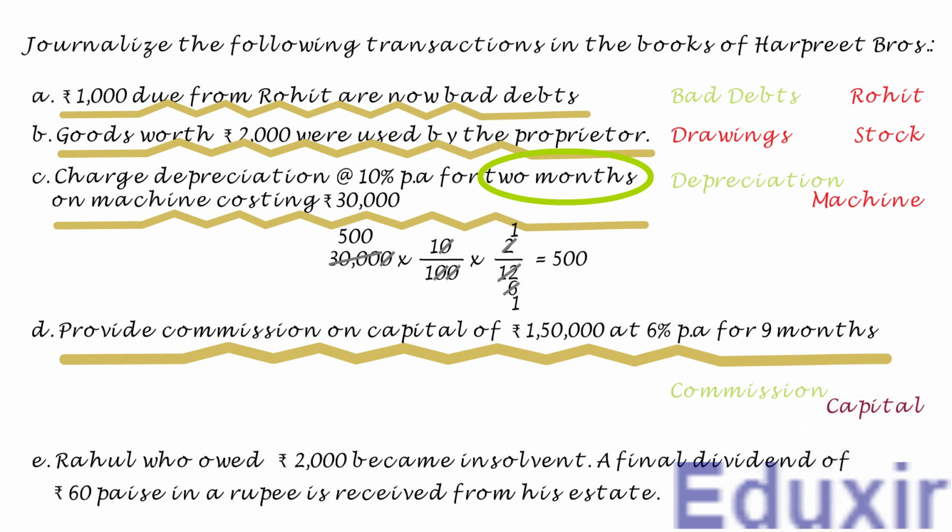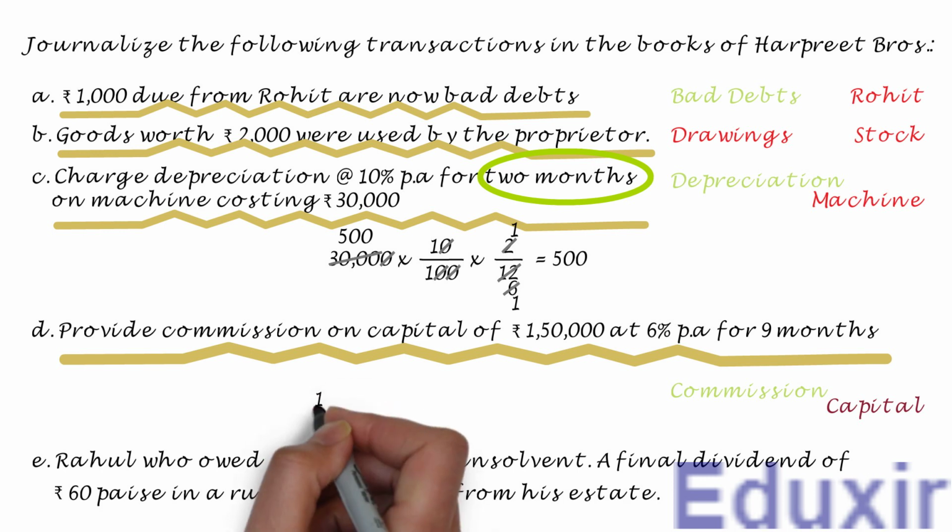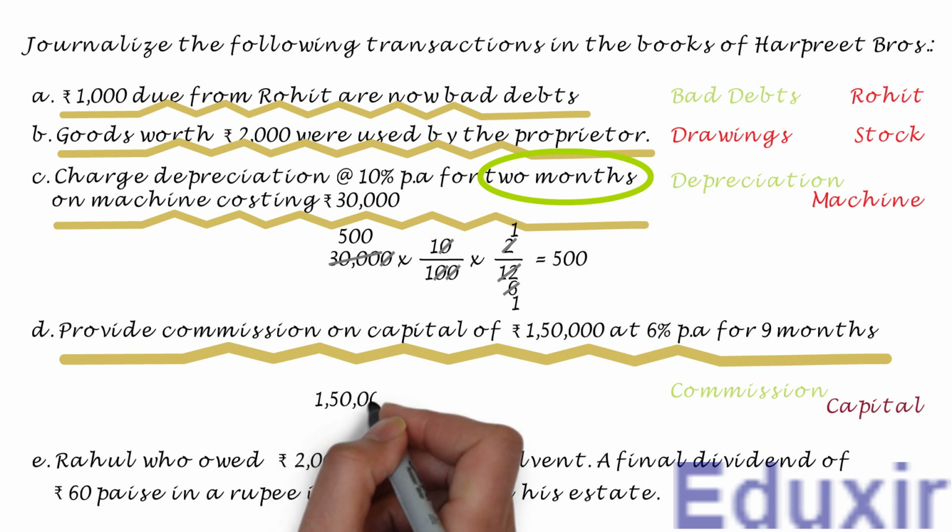Let us now do the calculation to find the actual commission. Let us multiply 1,50,000 with 6 by 100.